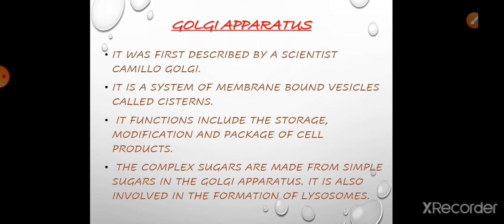Next we are going to see about the Golgi apparatus. It was first described by a scientist named Camillo Golgi, and because of his discovery, his name was kept for this Golgi apparatus. It is a system of membrane bound vesicles called cisterns.